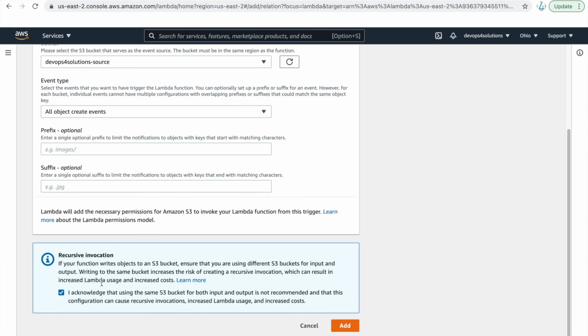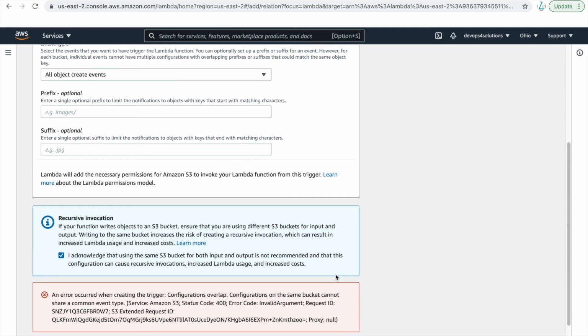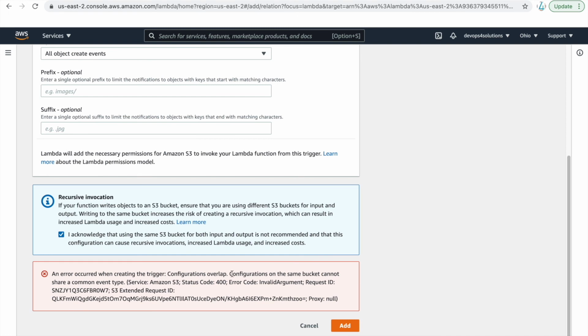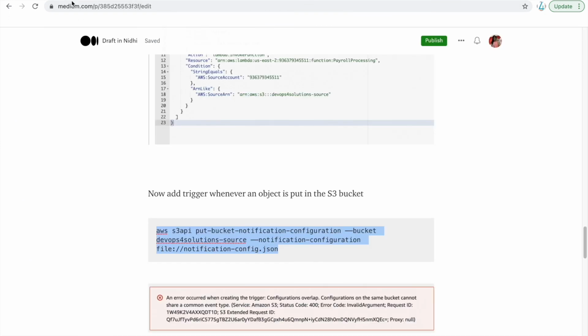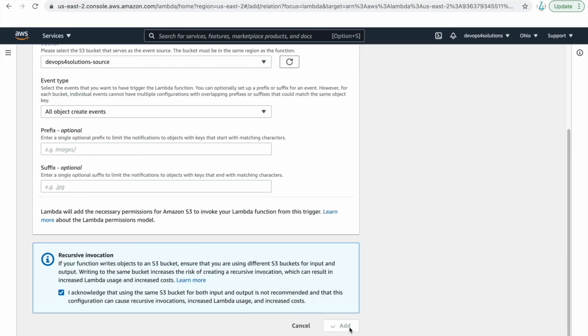So I need to delete that, because if your function writes, ensure that you are using different S3 buckets for input and output. Yeah, that is also one thing. Otherwise recursive invocation can happen. Okay, so this is how you can create triggers. Let me click on add. Here you can see that I get this error. So what does that mean? Configuration on the same bucket cannot share a common event type. Why does this happen? Because I already have this event here, so I need to delete this. Okay, now let me just add it.